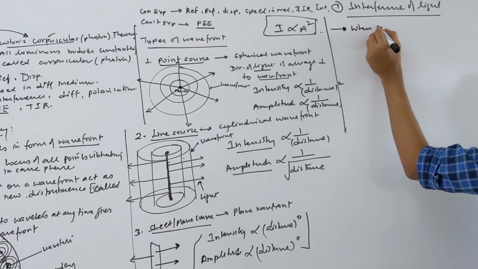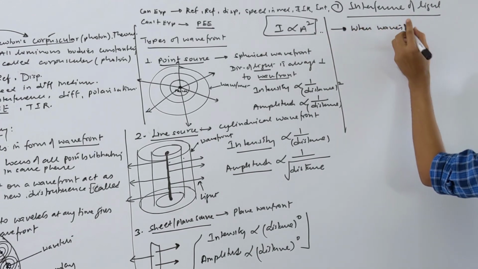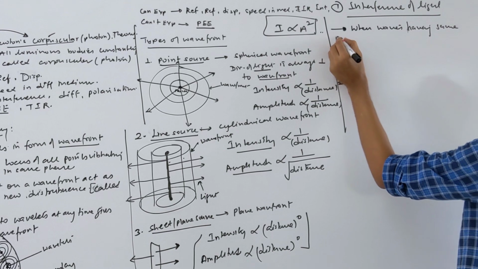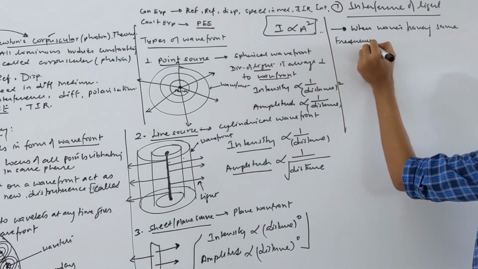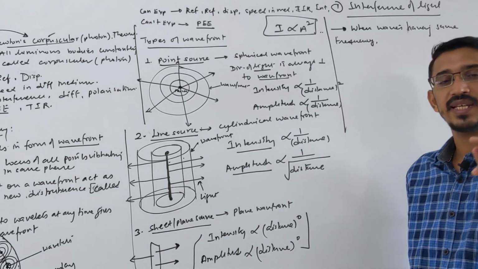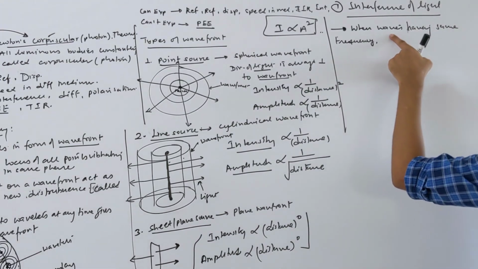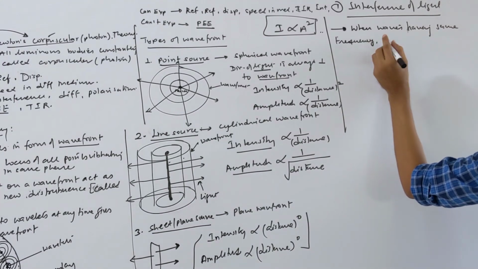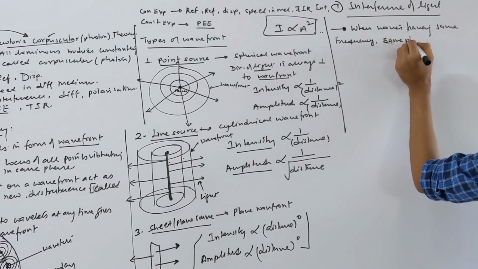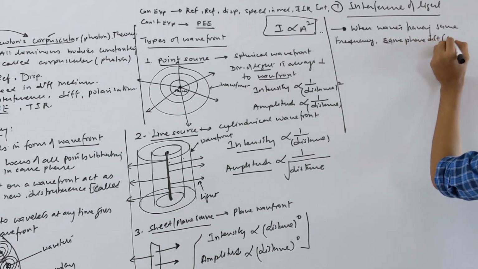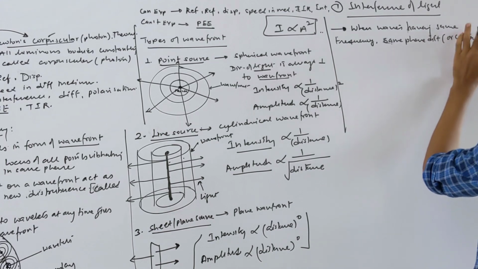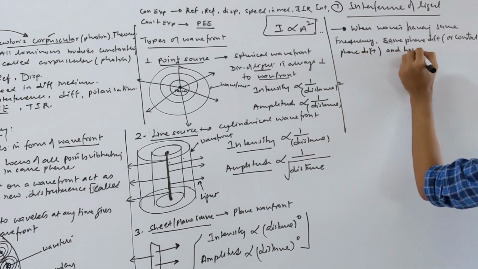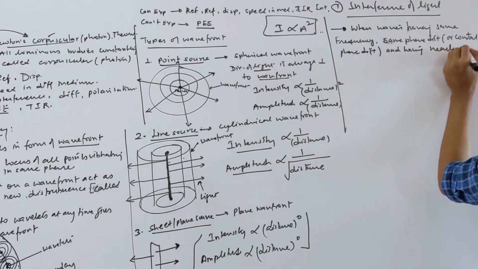When waves having the same frequency, which should be exactly the same, otherwise waves will not interfere. Two waves which have exactly the same frequency, they only can interfere. So first we need the waves having the same frequency and the same phase difference. Either you can say the same phase or a constant phase difference will also work. Constant phase difference and having nearly equal amplitude.